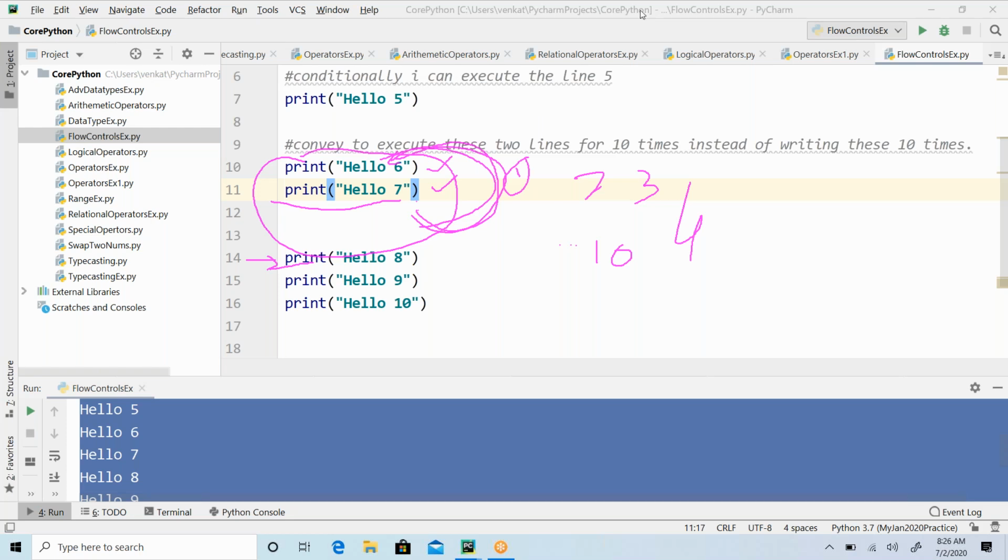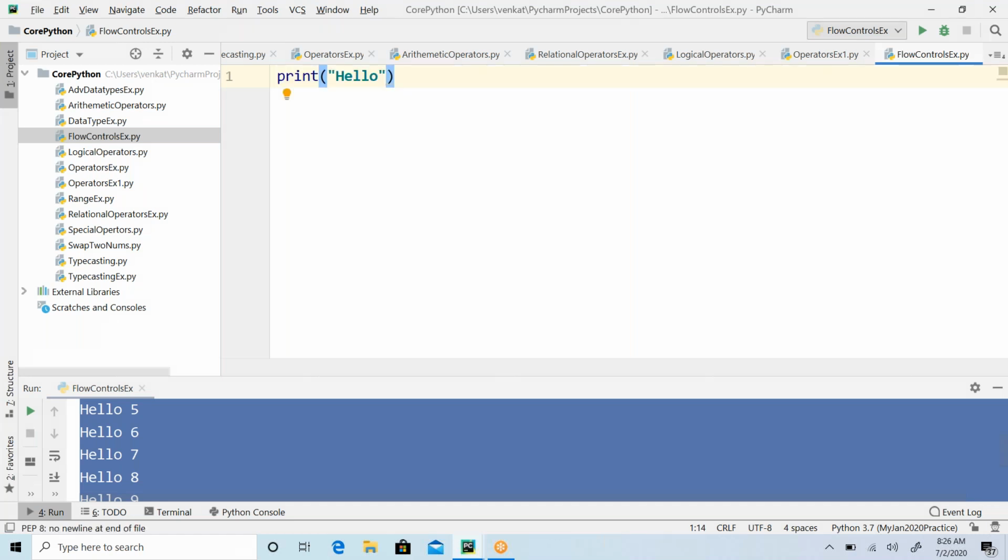Right. So I'll give you a simple example. That's where you will understand better. Say I wanted to print hello for 10 times. I wanted to print hello for 10 times, and the number I wanted to print. So count, basically how many times, what line number or whatever you say, count.